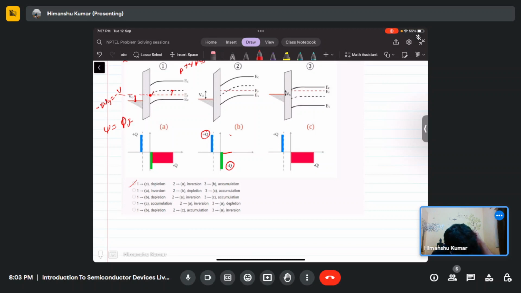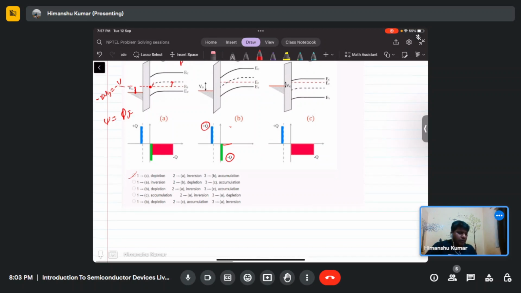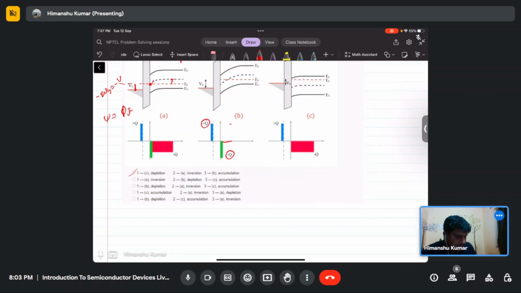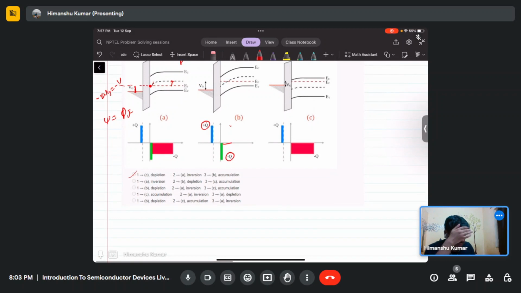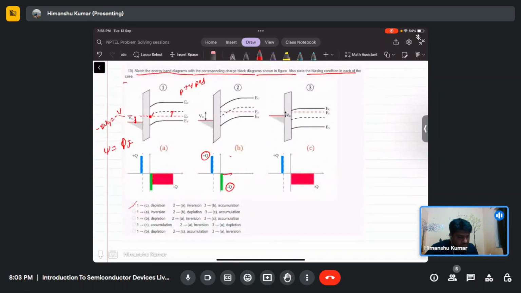This negative charge will appear only if you apply a negative bias, because the substrate has a huge number of majority charge carriers, and those will come to the interface. Then accumulation of charge carriers will take place.